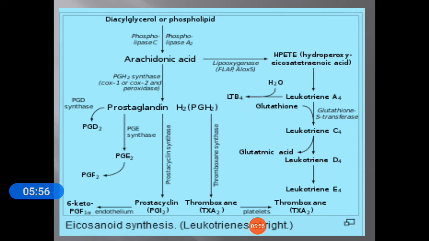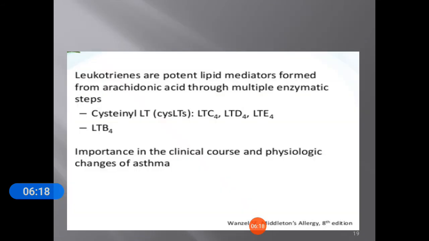This is leukotriene synthesis. It can be synthesized from arachidonic acid, mainly through the 5-LOX pathway, where lipoxygenase enzymes play a great role in this synthesis. We can synthesize different types of leukotrienes: A4, C4, D4 and E4. Leukotrienes are potent lipid mediators formed from arachidonic acid through multiple enzymatic steps. Cysteinyl leukotrienes are C4, D4, E4, and then there is B4.